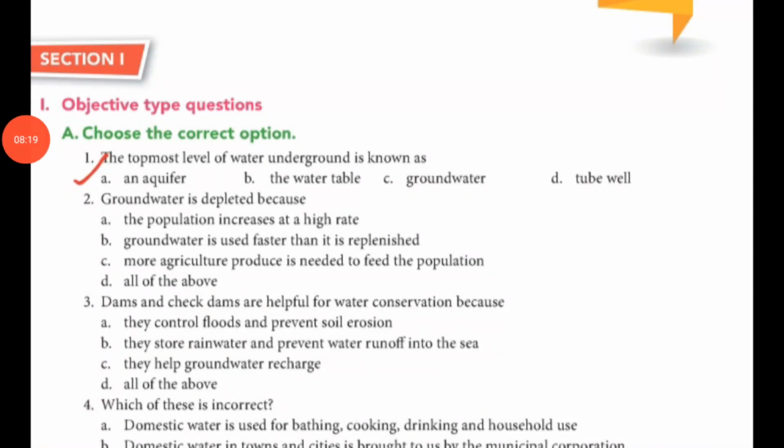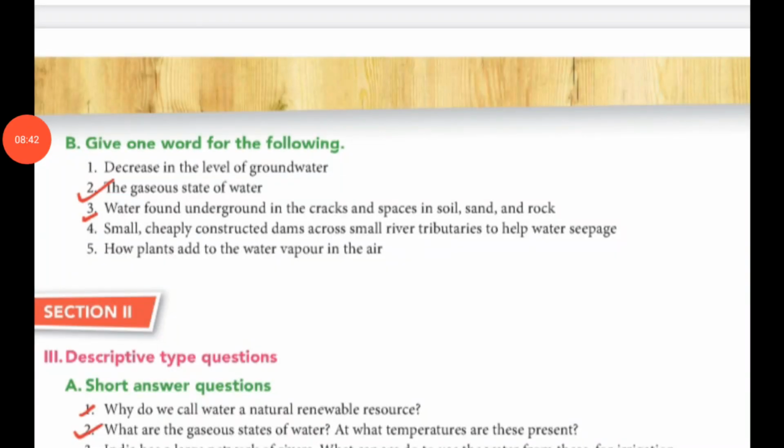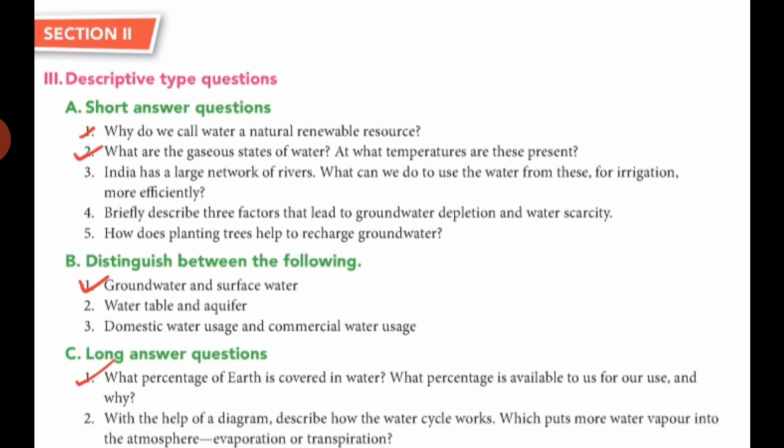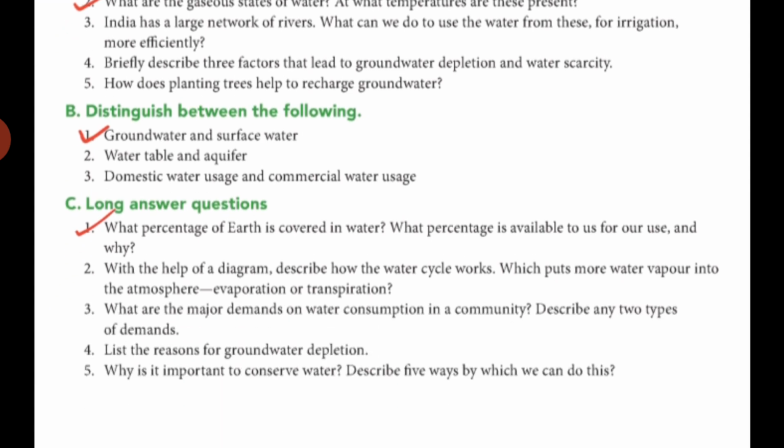Now guys, let's see today's homework. Take out MCQ in the exercise. Solve MCQ number 1. Define aquifer, 2 examples, 1 and 2. Solve this in the textbook. Then turn your page. Give one word, 2 and 3. Solve in the textbook. Short question 1, 2. Distinguish 1 and long question 1.